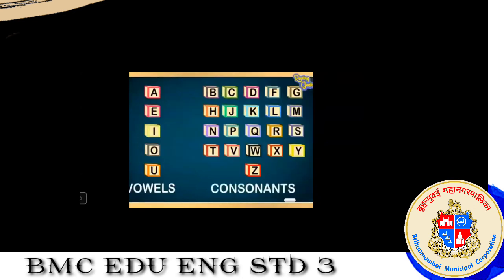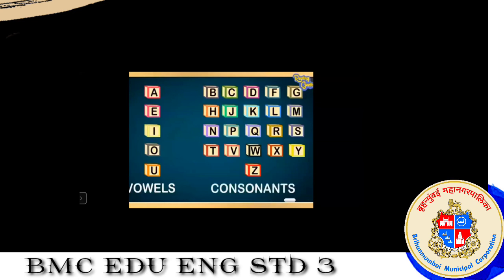Okay, let's see this. See here, the left side, A, E, I, O, U. These are called vowels. Why are these called vowels? Because they are such speech sounds which do not hinder our tongue and our lips, which come out naturally. Yes, you can try.